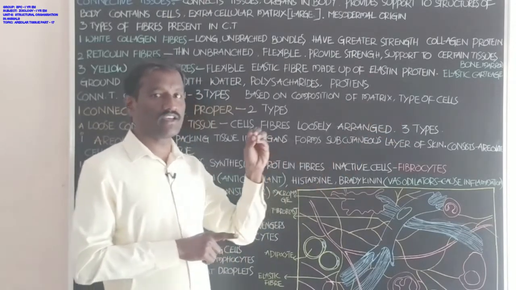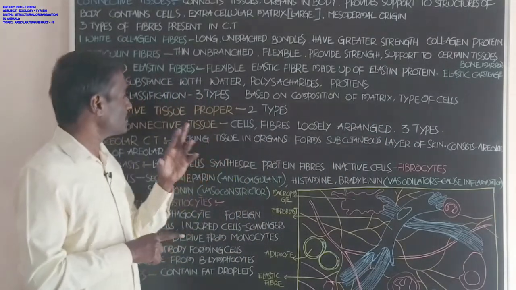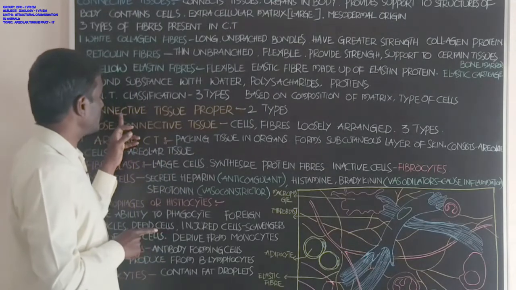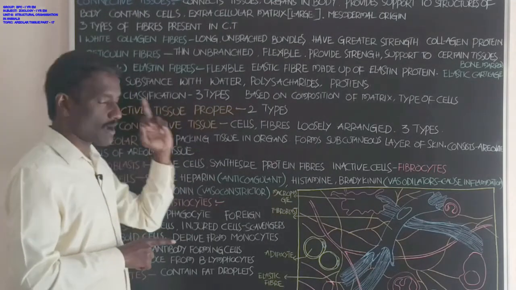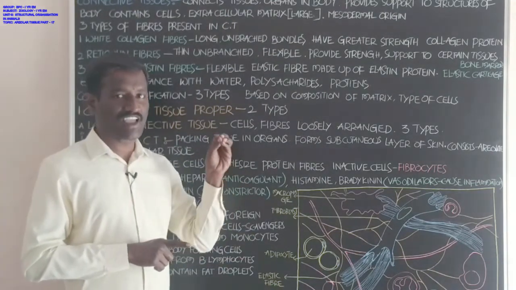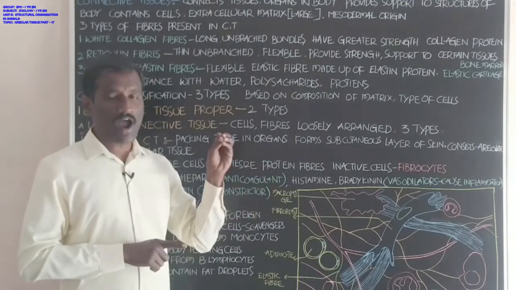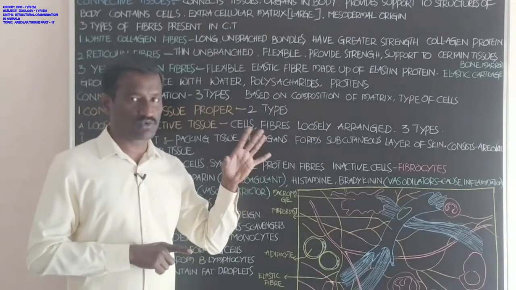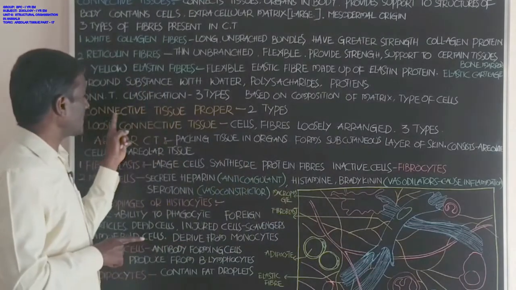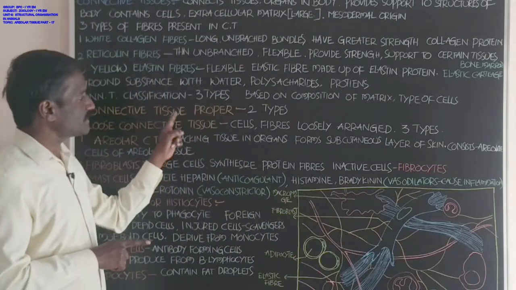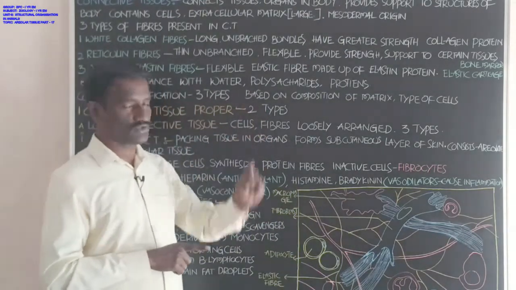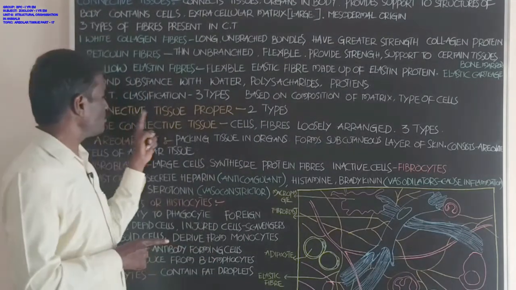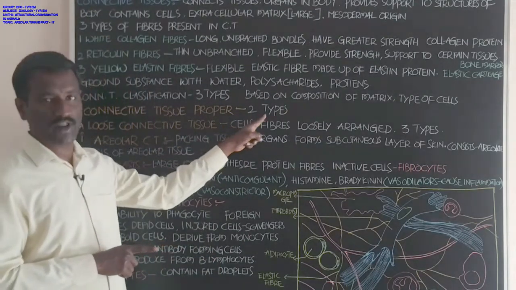Based on this, connective tissue is divided into three types. First one is connective tissue proper, second one is skeletal connective tissue, third one is fluid connective tissue. The first one, connective tissue proper, is again divided into two types, students.